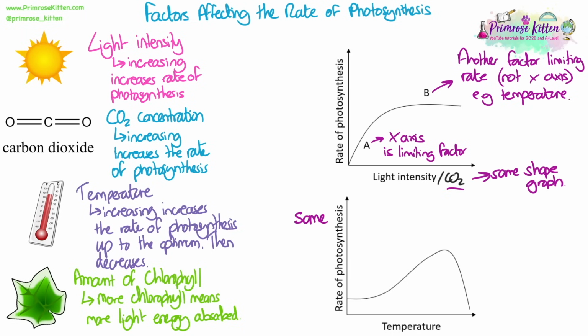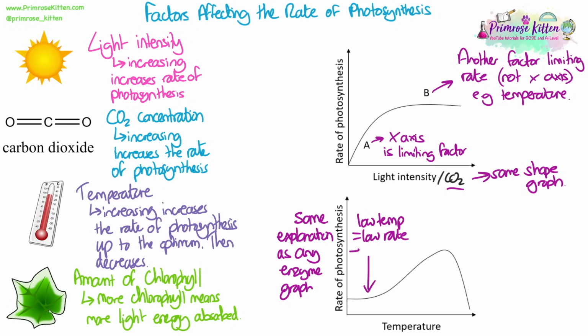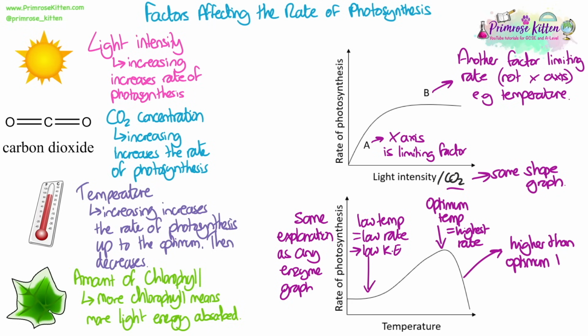The rate of photosynthesis reaction with temperature on the x-axis looks very similar and can be explained in the same way as any enzyme rate of reaction graph. Initially, there is a low increase in the rate of photosynthesis when temperatures are low because there is less kinetic energy of the particles. Then we get to the peak, which is the optimum temperature and the fastest rate of photosynthesis. And then the slope of the graph goes down because higher than the optimum temperature, the rate decreases due to enzymes that control photosynthesis denaturing.